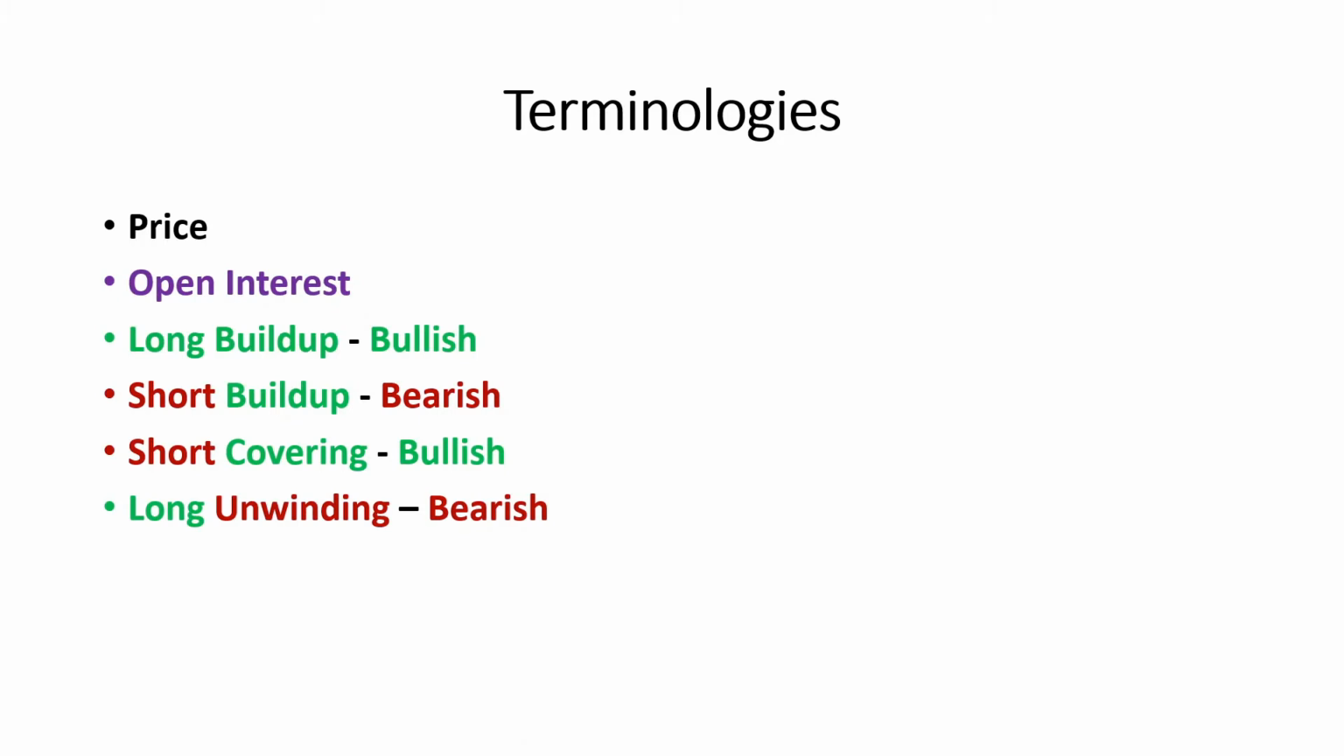Long build up basically means bullish. The long is getting built. Short build up is bearish. That's like short position is getting built. Short covering is basically again a bullish sign, where the shorts who were holding the position are covering it, they are buying it. And long unwinding is where all the people who were long on stocks are actually unwinding. So it's bearish.